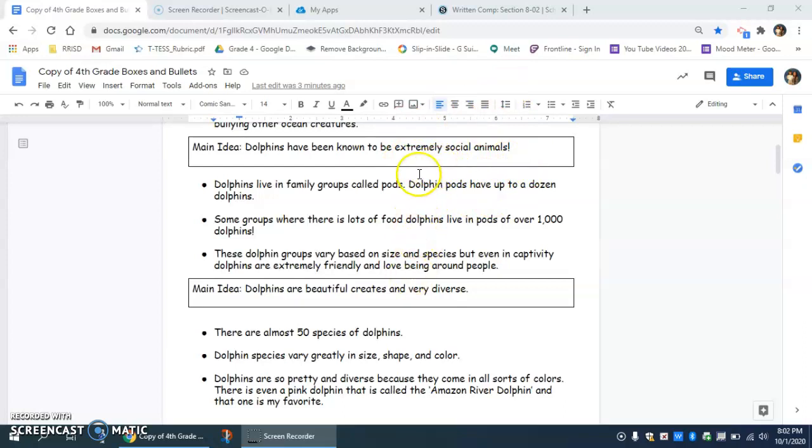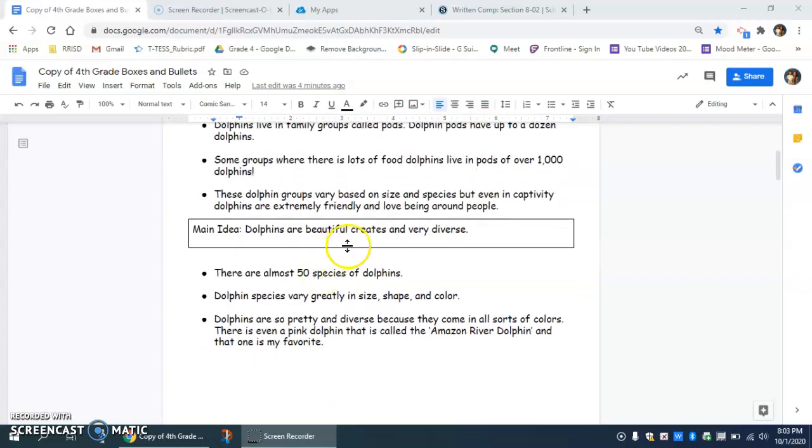I don't go off topic. I don't start talking about how dolphins like to eat crabs or how they like to sometimes play in the ocean with other animals or whatever the case is. I make sure that I stick to my main idea and my topic.